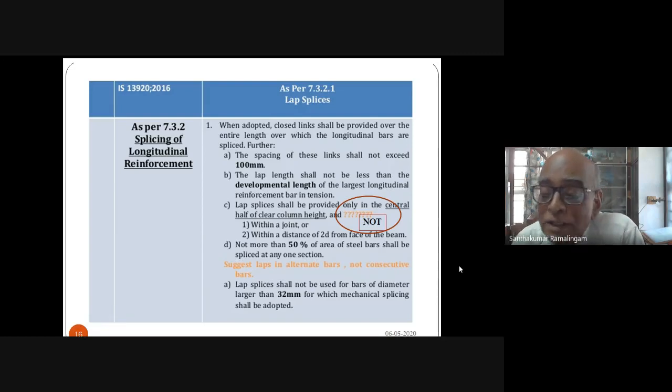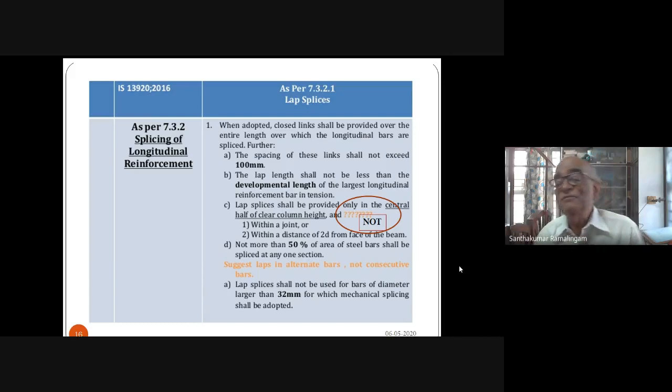Now, what is the alternative? The alternative is mechanical splicing. Again, welding is not an alternative in a seismic prone zone, because welding has got its own problems. So you will have to go for good tested mechanical splicing, which are now available.